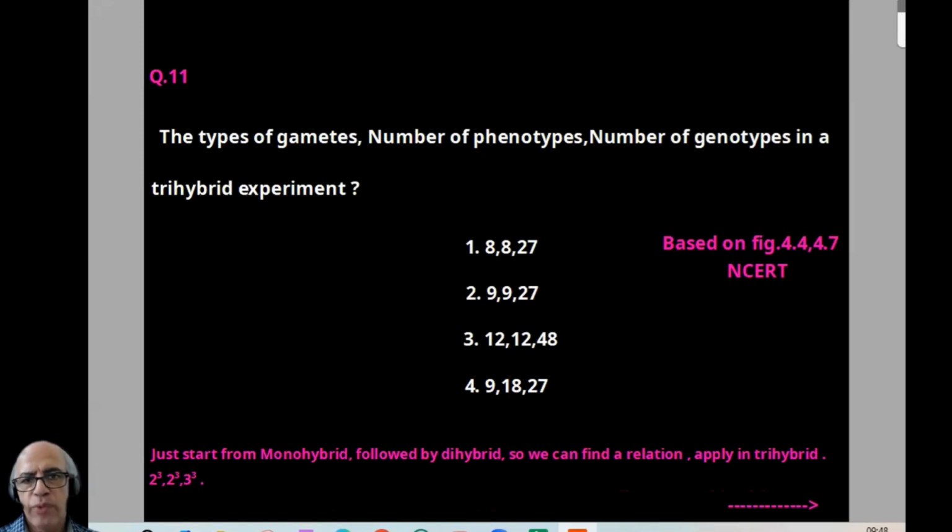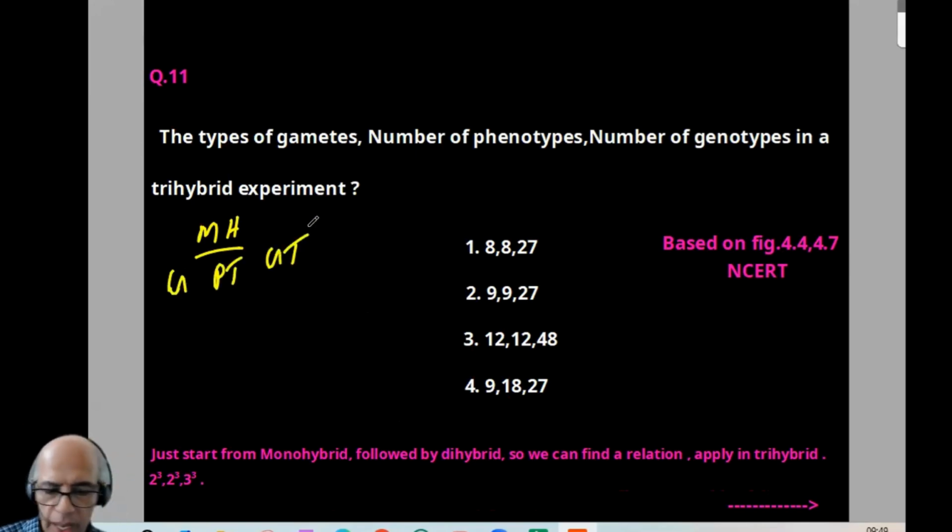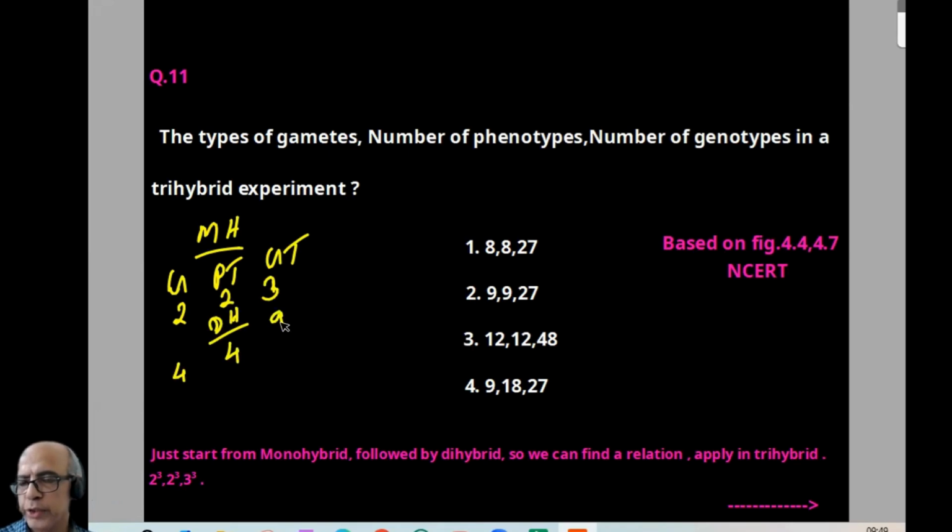Type of gametes, number of phenotypes, number of genotypes in a trihybrid experiment. So what we can do here is take monohybrid first: gametes, phenotype, genotype. In monohybrid, number of gametes is 2, phenotype is 2, tall and dwarf. Genotype: capital T capital T, capital T small t, small t small t. So it will be 3. Now dihybrid. Take this progression. Gametes will be 4. Phenotype will be 4. And what about genotype? 9. The ratio is 1:2:1:2:4:2:1:2:1.